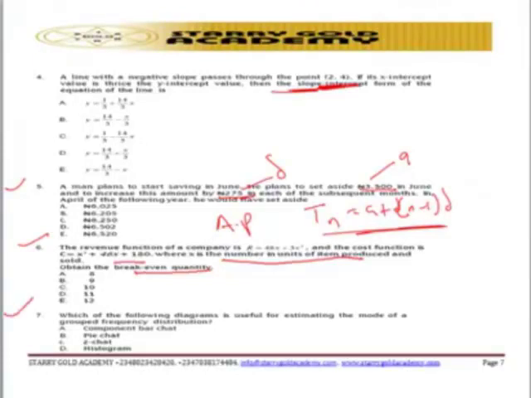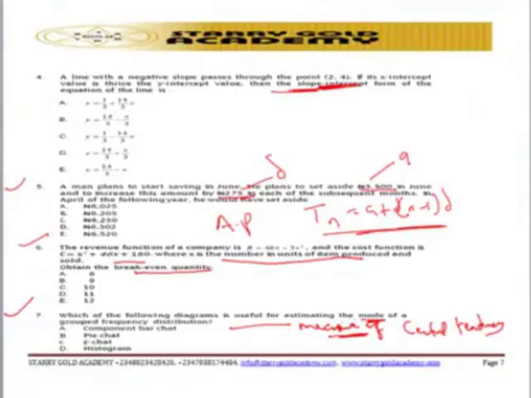In question number 7, that's another interesting question. The question is pointing out: which of the following diagrams is useful for estimating the mode of a group? That is, you are talking about the measure of central tendency. Mode belongs to the measure of central tendency.